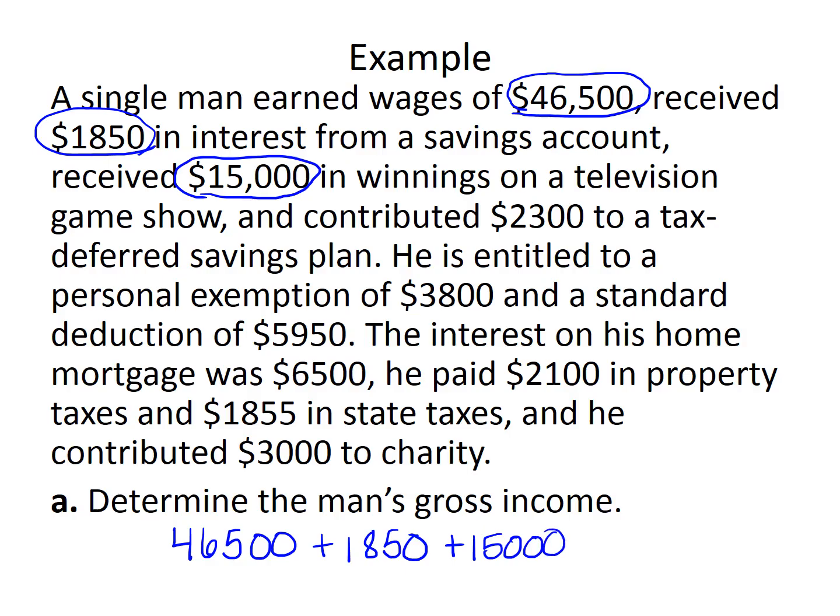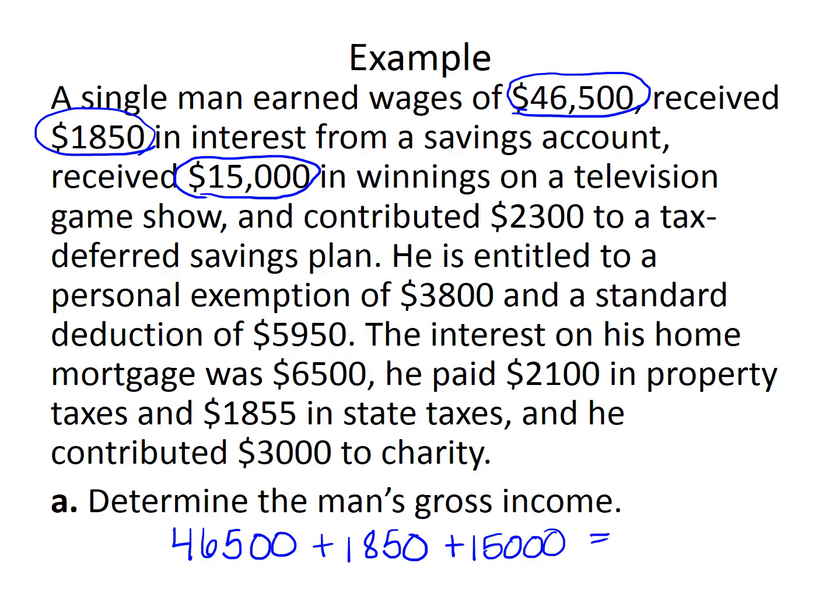And contributed, okay, so that's what he took in, right? That's income. He contributed to a tax-deferred savings plan. That's something that we would actually subtract off, a personal exemption, all the other stuff we would subtract off, right? But this is what he's actually gained.